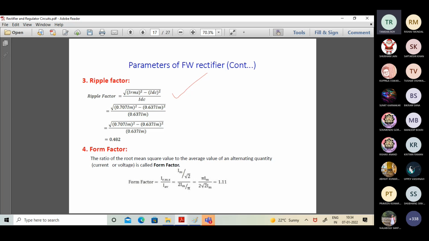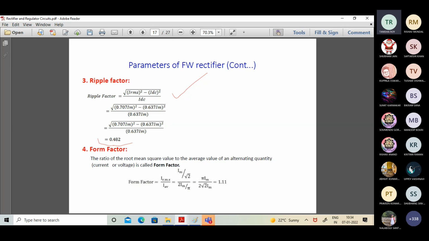Putting the values we have already obtained into the context, the ripple factor comes out to be 0.48. So the ripple factor for full wave is less than 50%, whereas for half wave it's more than 50%. It's 1.21 for half wave and only 0.48 for full wave. So we are at the better end.